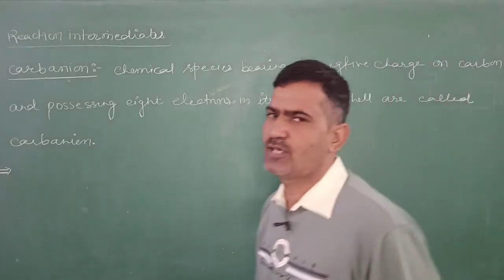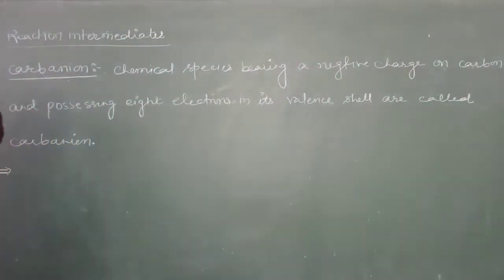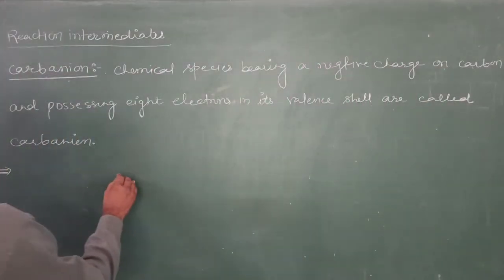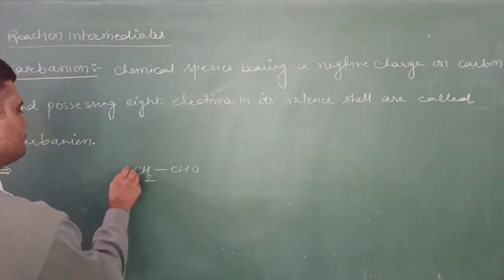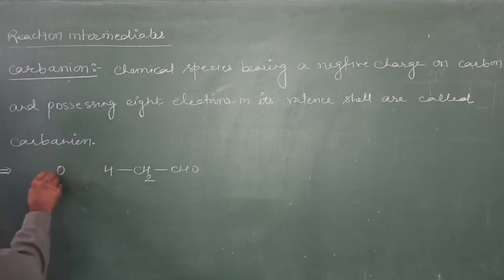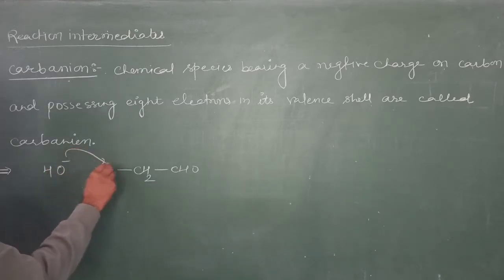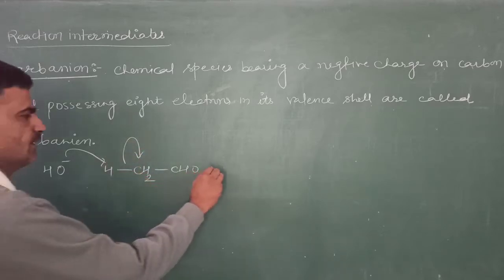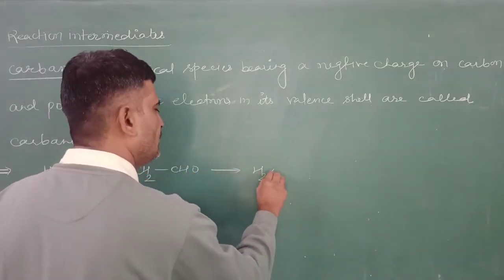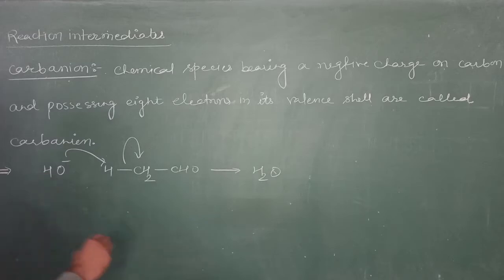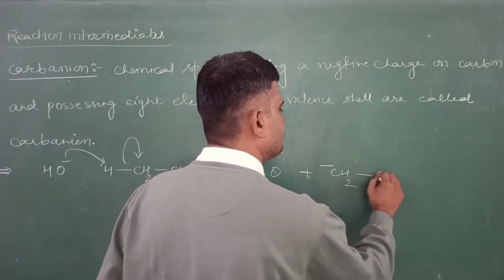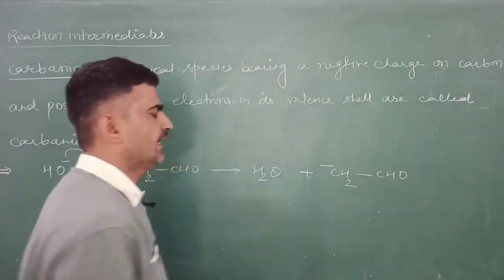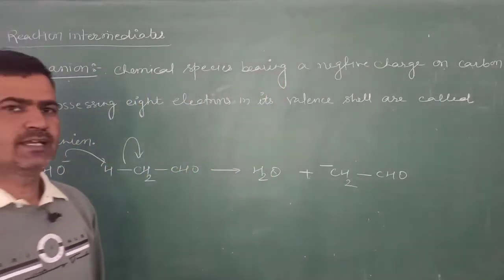Let us see how the carbanion is produced. This is acetaldehyde. If we attack it with a nucleophile, it subtracts a proton and a water molecule H2O is produced, and along with it a negatively charged chemical species is formed, that is known as a carbanion.